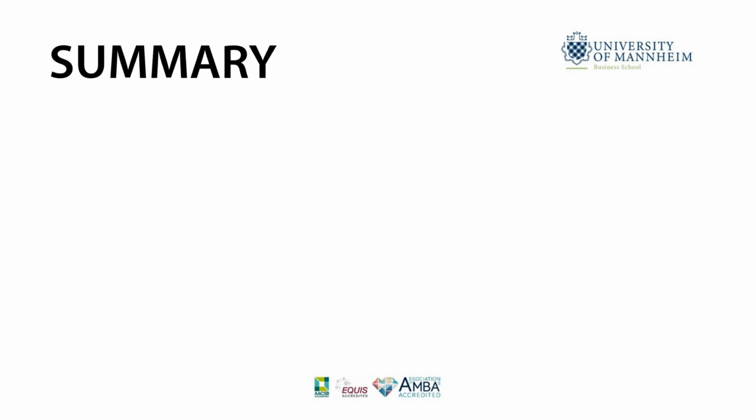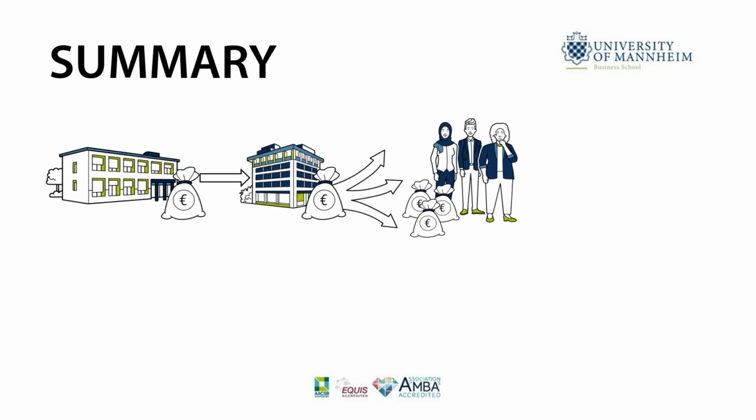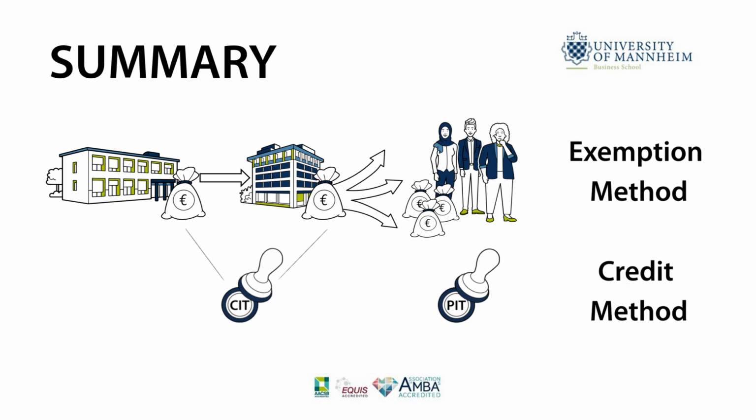To summarize, the participation privilege is a tax relief system to avoid multiple taxation of the same profits with corporate income tax in corporate group structures. Thus, it should ensure that corporate profits are only taxed twice according to the separation principle, once at the corporate and once at the ultimate shareholder level. This can be achieved by applying either the exemption or the credit method.